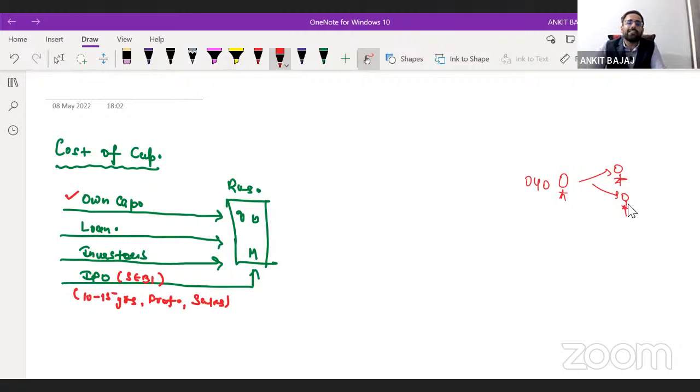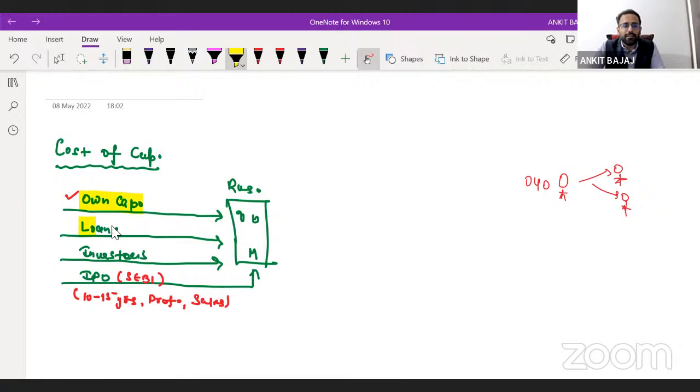You will find this in every startup, that there are some investors who have invested in startups, and those startups are booming nowadays, right? You can see all these cases, and I think you might have seen several cases on Shark Tank also, right? Now, when you are raising money,